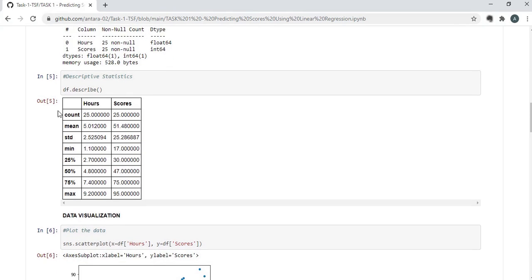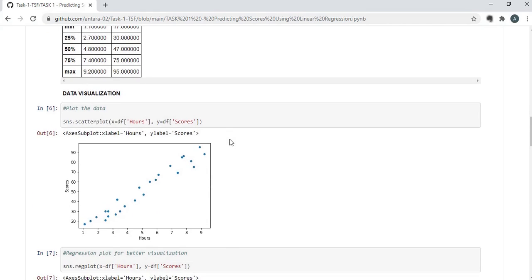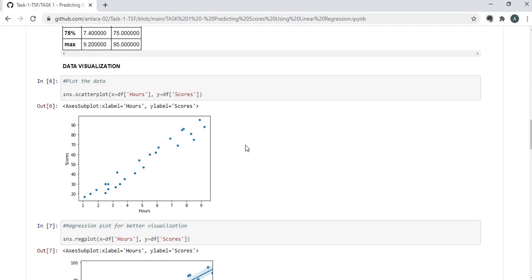Next thing that I've done is descriptive statistics. I've found out the average mean, how many values are there in each column, the standard deviation, the minimum and maximum values, and the quartile ranges. The next thing that I've done is used a seaborn scatterplot in order to plot the data. To get a better visualization, I've used this.